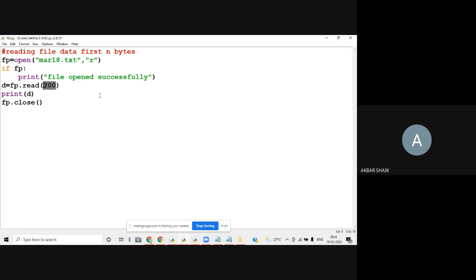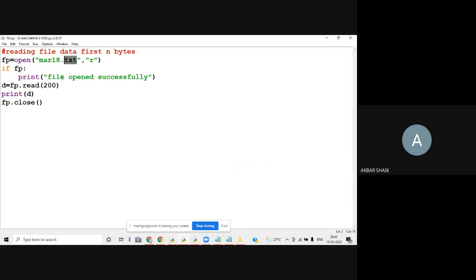What is the meaning of that? If I am not writing any number in the parentheses, I am trying to read the entire file data. But if you write some number in the parentheses, you are trying to read only that many bytes from this file.